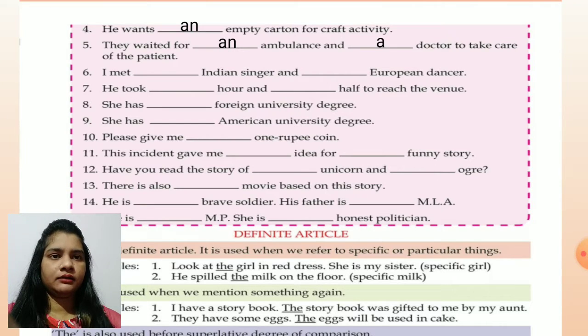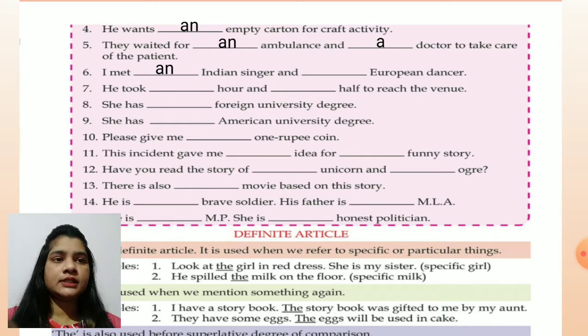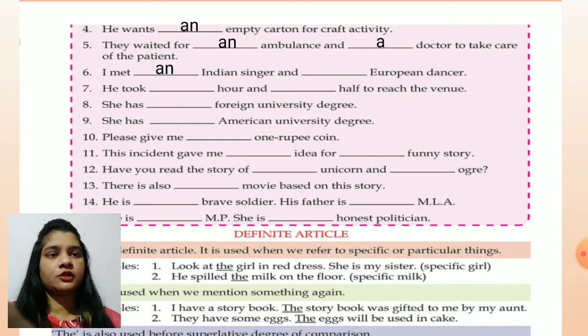I met dash Indian singers. Again Indian, okay children, it is giving the sound of a vowel. So I met an Indian singer, and European. You will say E is a vowel, so we will write an, but no, European. When we are saying European, it's giving the sound of U, Y-O-U. So U is a consonant sound. So a European dancer.